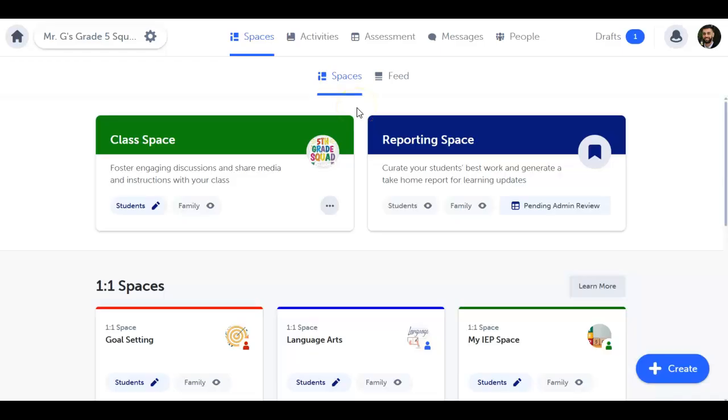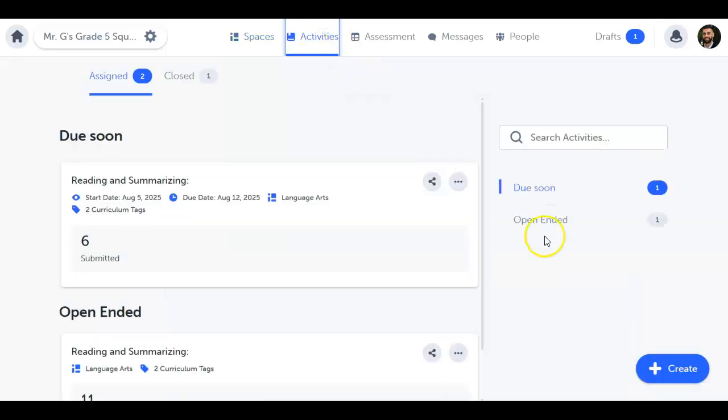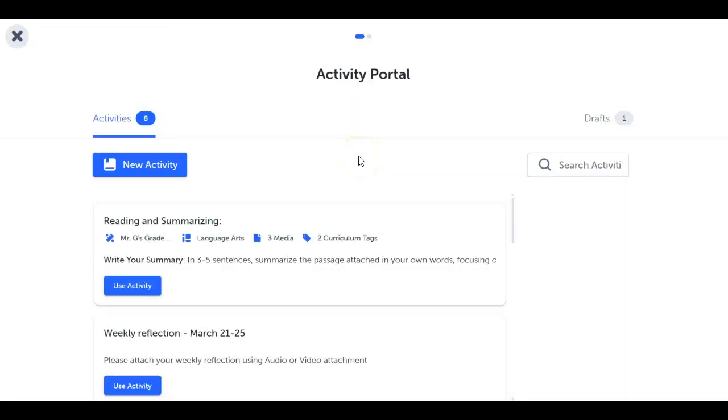Creating and assigning activities is easy. Simply click Activities at the top of the page, then click Create. This brings you to your activity portal, where you can reuse any activity you've previously created from class to class, year to year, or create a new one from scratch. Let's revise a past activity to see what's possible.